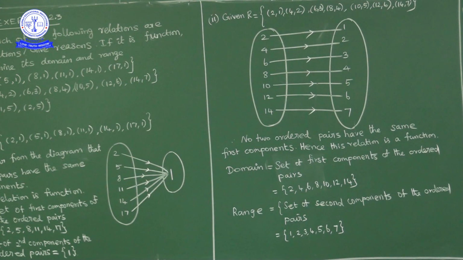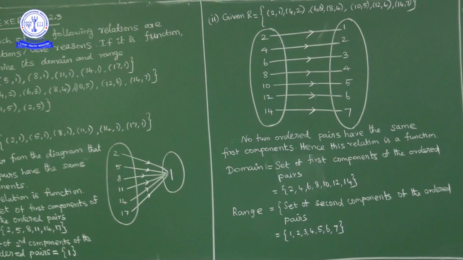Now if you observe, the ordered pairs (1, 3) and (1, 5) have the same first element, 1. Means the element 1 is mapped to more than one element. So this relation is not a function.